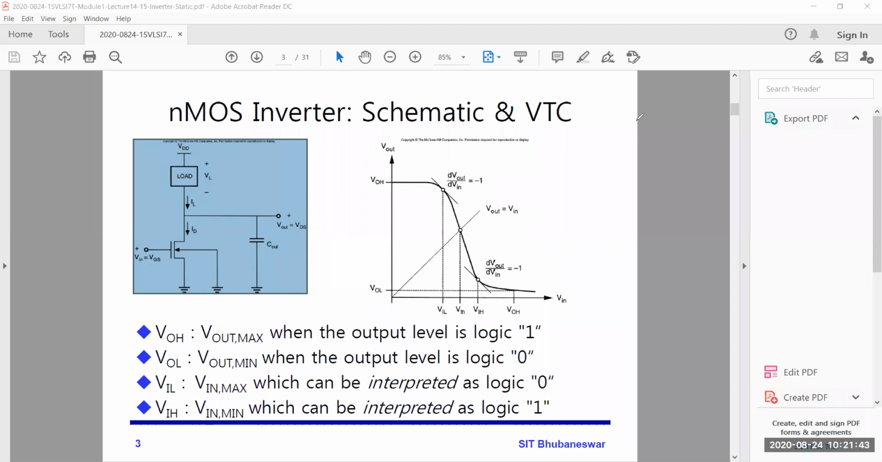Sir, I couldn't get the VIL and VIH part. So again I'm saying, VIL is the input voltage, and this is for logic 0. Input is logic 0. Logic 0 means, suppose your supply voltage is 5 volts, and you are giving exactly 0 volts at the input. So whatever you get, it's an inverter.